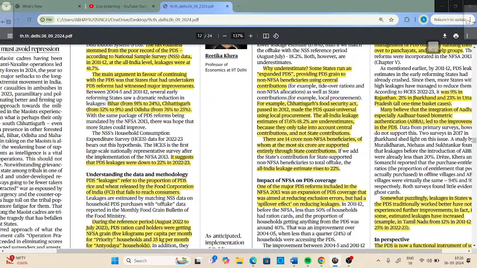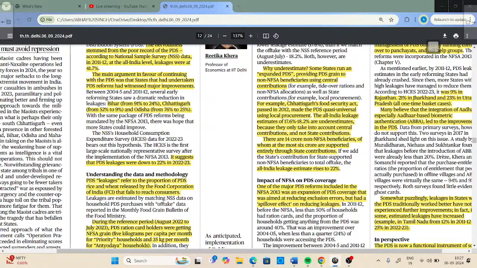This was possible because a lot of hard work was done by the states. The states do understand the importance of this public distribution system. In 2011-12, overall leakages were at 41.7%. In the next 10 years, in 2022-23, the leakages came down from 41.7% to 22%. It took a lot of hard work from both the central government and state governments to reduce these leakages.